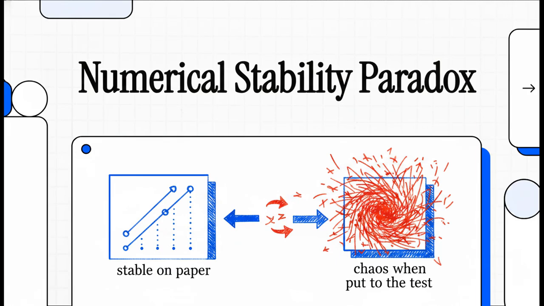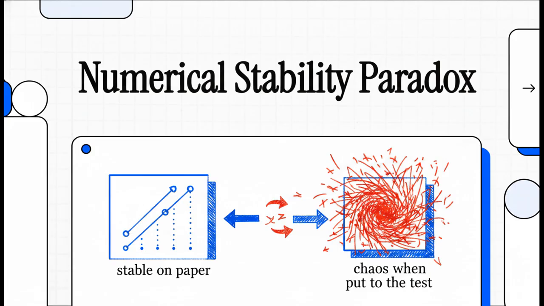Welcome to this explainer. Today, we're unpacking a massive anomaly from the world of advanced mathematics. We're looking at how a mathematical framework can look perfectly stable on paper, yet mathematically explode into absolute chaos when actually put to the test. Specifically, we'll be diving into a fascinating comparative numerical simulation from the paper on the spectral bounds and trace class compactness of regulated summation functional frameworks.